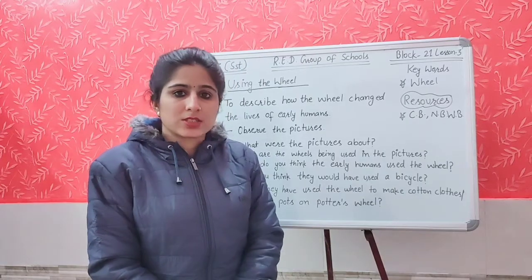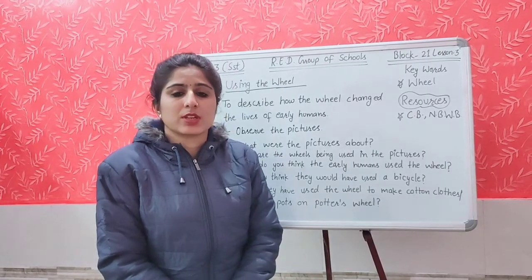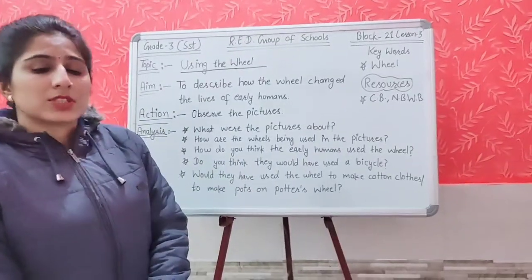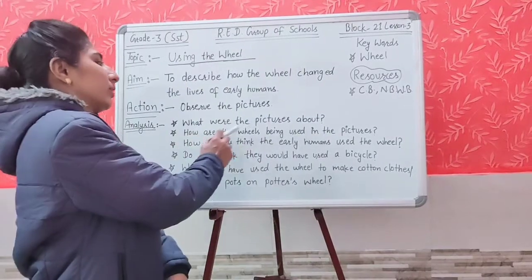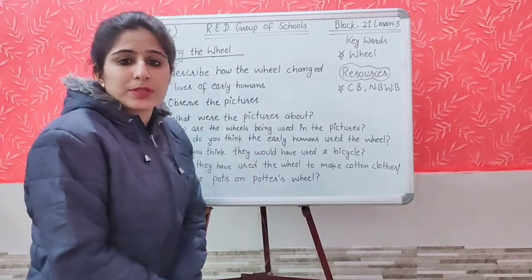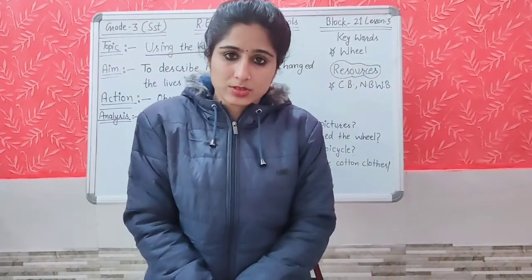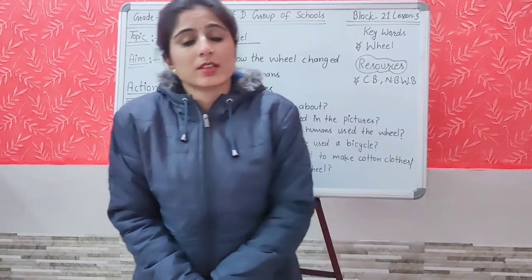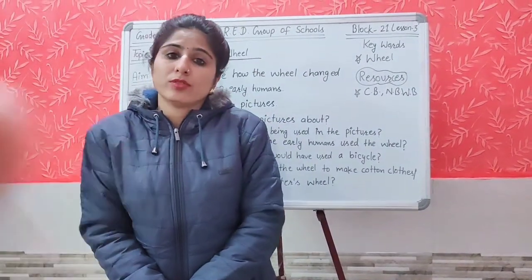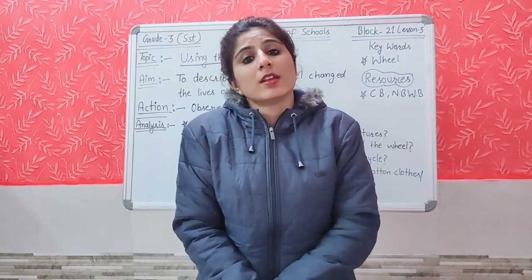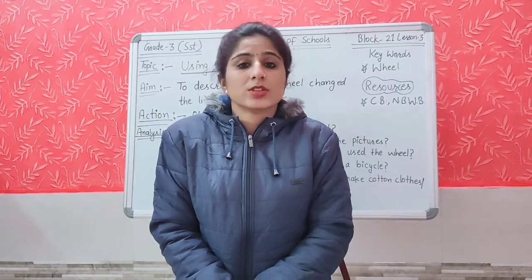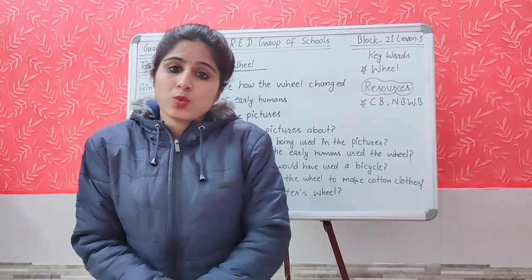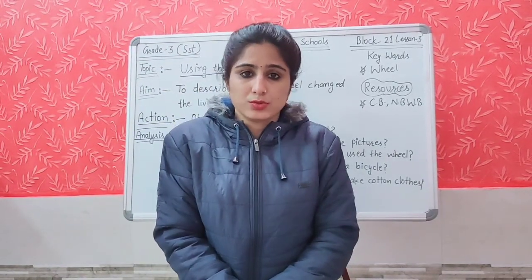Students, now move to the analysis part. Now I'm going to ask some questions which are based on the activity. Just now you have observed some of the pictures. My first question is, what were the pictures about? Yes, all these pictures are of different things, right? And in all these pictures, the wheel is used in different ways. Three pictures were there, and in all these three pictures, the wheel is used.